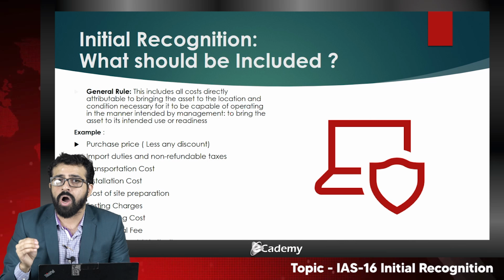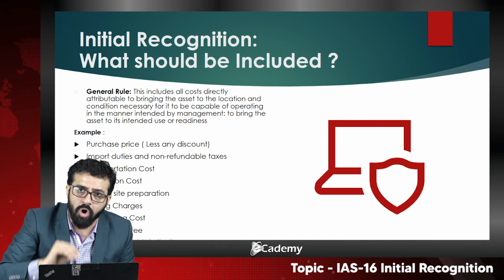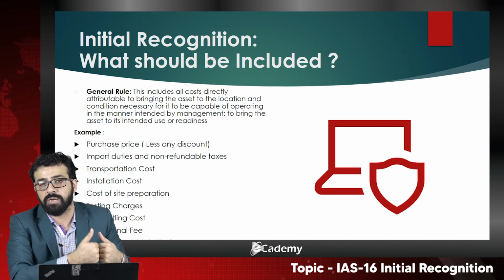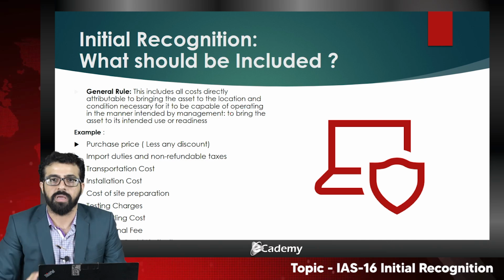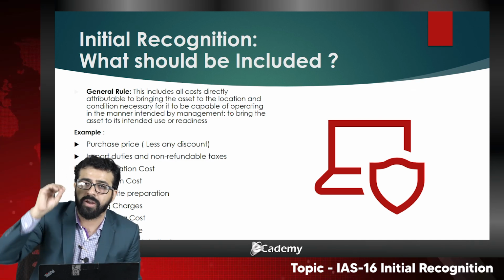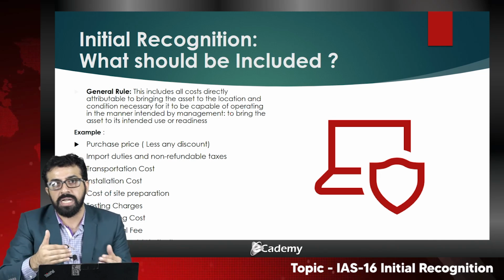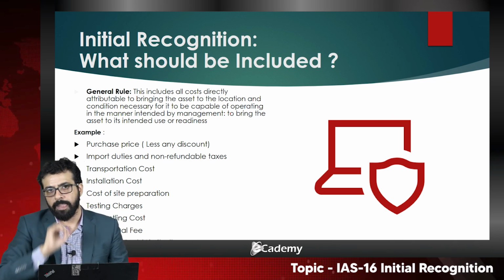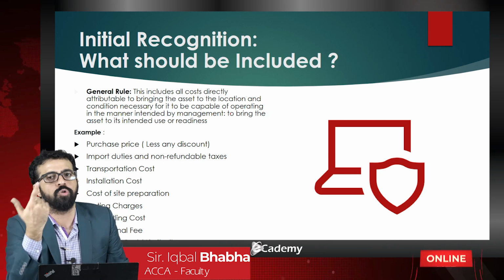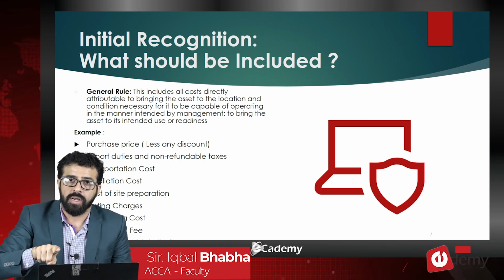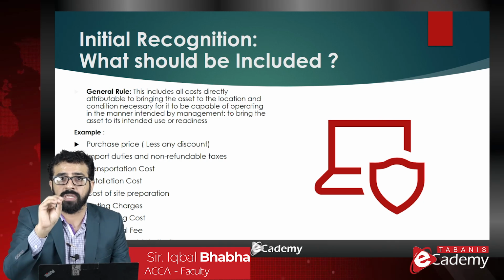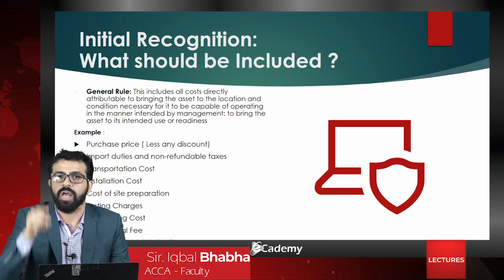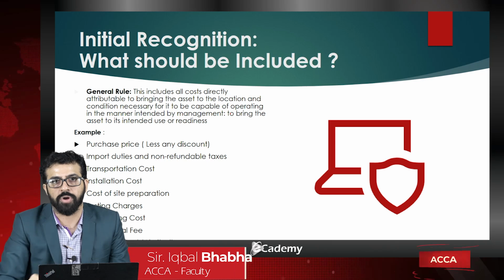I would take into account every possible cost till my asset becomes capable, till my asset produces the goods intended by me, which fulfills my purpose. For example, if I purchase a particular machine to produce pens, all the costs that would be incurred in producing the pen desired by me would fall under the category of initial recognition and the components of cost.